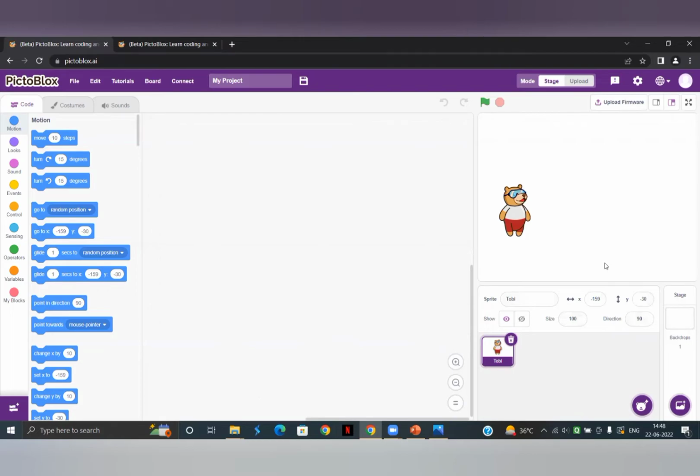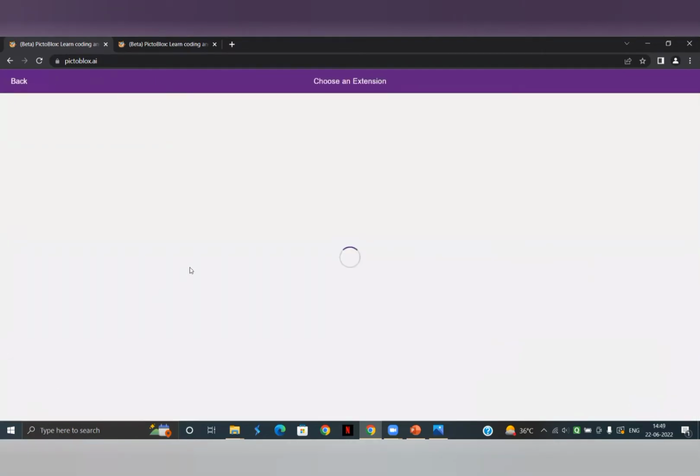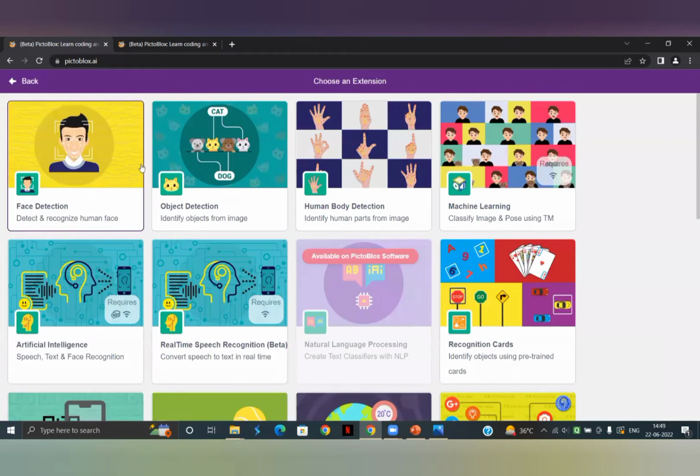You can create your own account by using your email ID, name, and password. Now let's move on to the face detection algorithm. I have already made the program, so I'll show you that. But before that, I'll tell you how you can add the library. On the bottom left, there is an option of add extension. When you click on this, all the extensions related to artificial intelligence are going to come. The first one is face detection, which we are going to do in this video. Another one is object detection, then human body detection. These are various algorithms of AI which we are going to use.